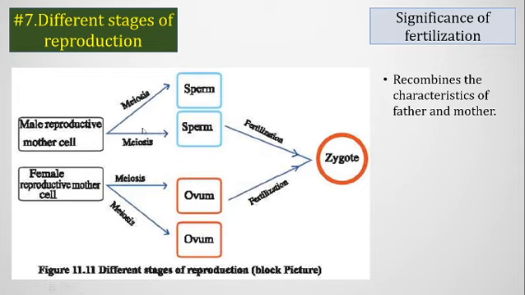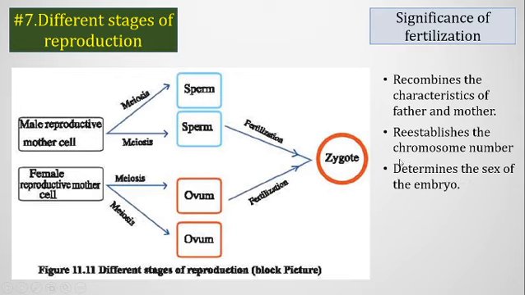The characteristics from the father and the mother are restored in the zygote, and it reestablishes the chromosome number, because sperm has 23 chromosomes and ovum has 23 chromosomes. But when these 23 chromosomes combine, it produces a zygote with 46 chromosomes, a child that has exactly the same number of chromosomes as the father or mother.